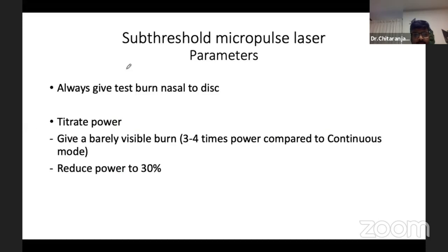So coming on to the parameters, always give a test burn. I'll repeat it 2 times. Always give a test burn, and give it nasal to the disc. Titrate the power, give a barely visible burn. The power that you will need will be 3 to 4 times compared to the continuous mode, and then reduce the power to 30%. For example, if the laser is coming at 1000 microwatts, you reduce the power to 300.